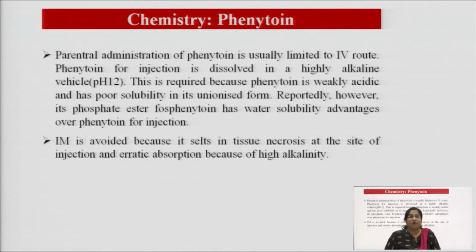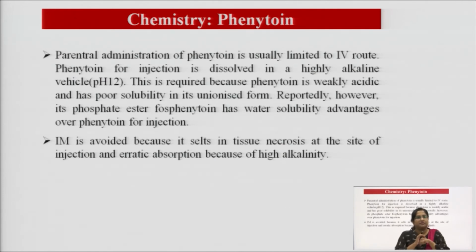However, its phosphate ester, that means a derivative of phenytoin, called phosphenytoin, has water solubility advantages over phenytoin for injections. IM is avoided because it settles down in the tissue and causes necrosis. What is necrosis? When certain drugs accumulate or settle at the point of injection, there is death of the cells covering the injected area.